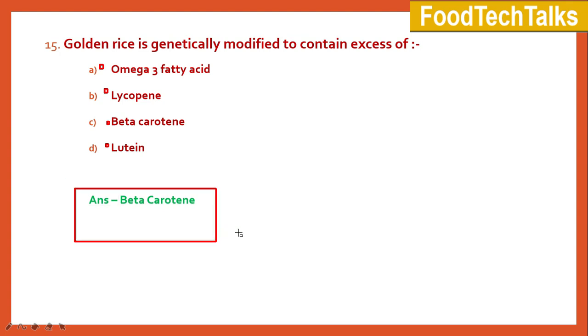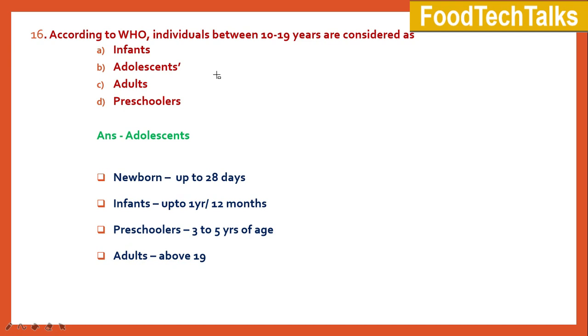16th question. According to WHO, individuals between 10 to 19 years are considered as A. Infants, B. Adolescents, C. Adults, and D. Preschoolers. Answer is adolescents. Individuals between 10 to 19 years are called adolescents or adolescent period.